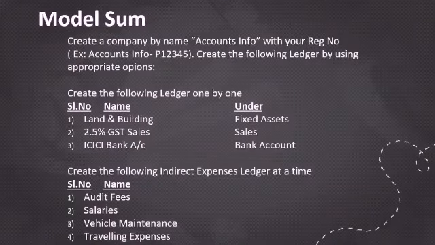Now I am going to work out a model sum for your reference. Create a company by the name Accounts Info with your register number. Create the following ledgers by using the appropriate option. We have to create the ledgers like this. First we have to create the ledgers one by one, and then we have to create the ledgers simultaneously in the groups.